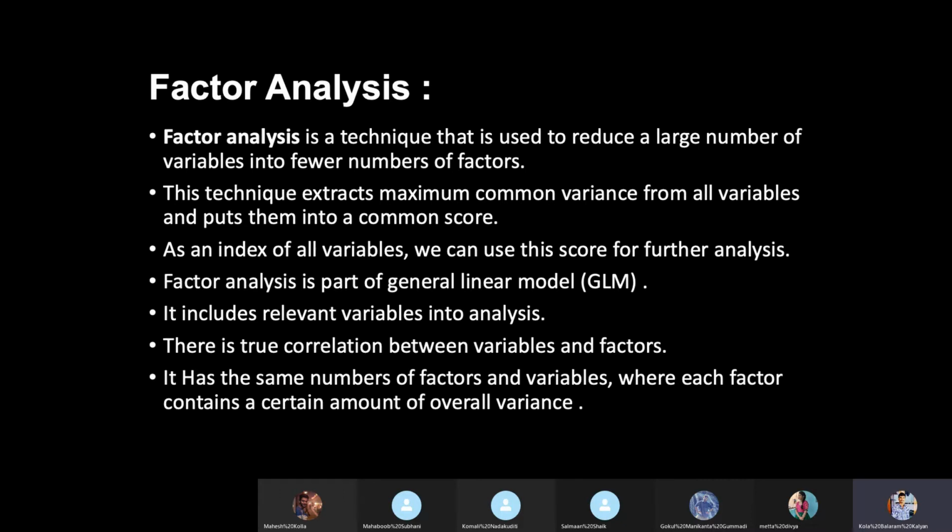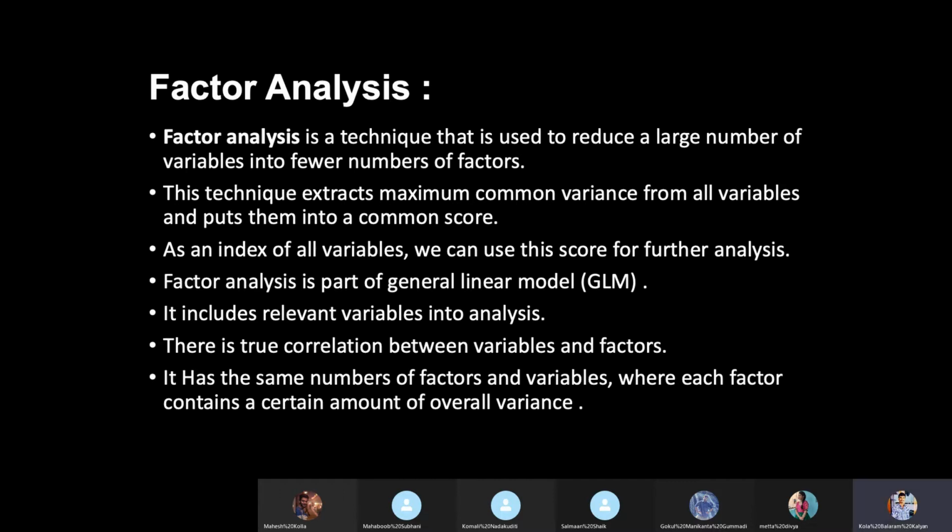Moving on, factor analysis is used for a generalized linear model. It includes the relevant variables that need to be categorized or clubbed together, checking whether there is any relation between these variables, and it factorizes them.